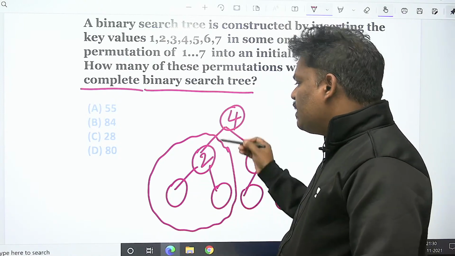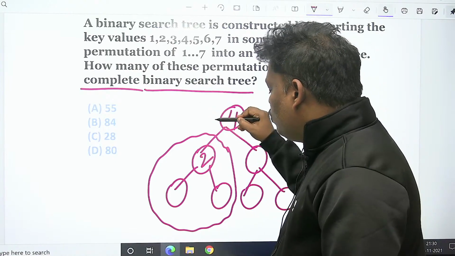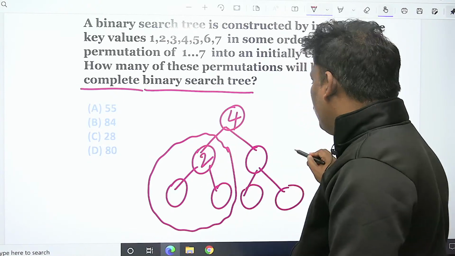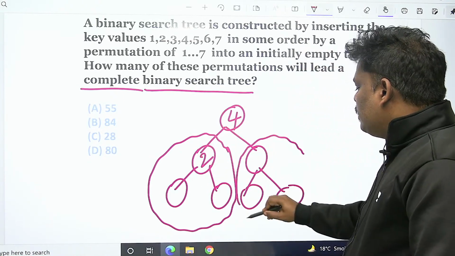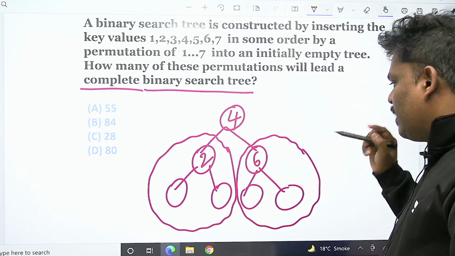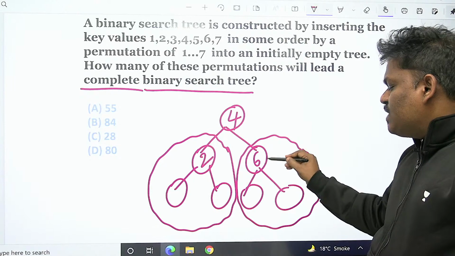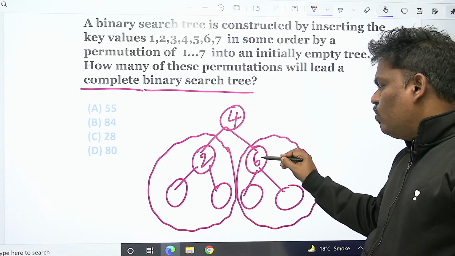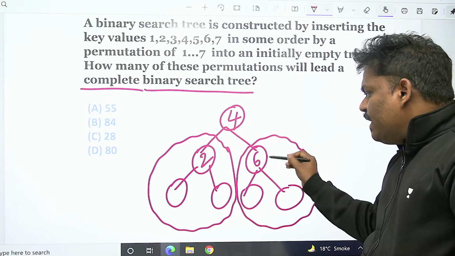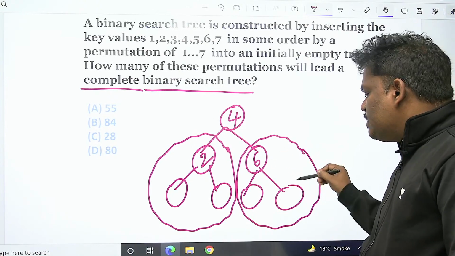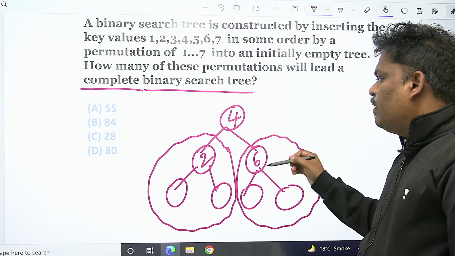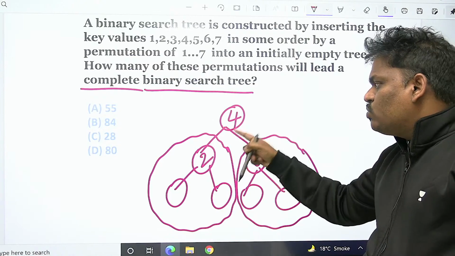So what I want to say, in the left subtree, first one should come is 2 only. And one more, in the right subtree, first one should come is 6 only. If at all right hand side, if 7 will come, 7 will be the root, right? 5 and 6 will go left only. No one will go to right. If at all right hand side first 5 came, 6 and 7 will go right only, left no one will come. If you want to get this kind of diagram, left first one should come is 2 only.